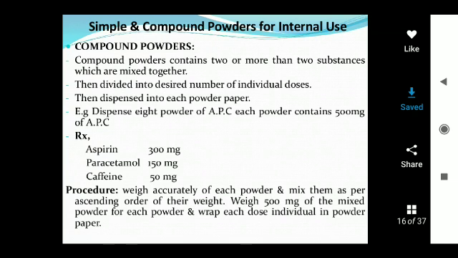Mix uniformly. Weigh 500 mg of mixed powder for each powder and pack separately, each wrapped in powder paper. Before this, we calculate the doses for 8 powders. These are called simple powders and compound powders. APC means aspirin, paracetamol and caffeine powder.